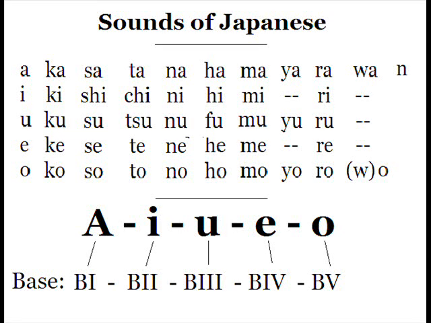For example, a, i, u, e, o, or ka, ki, ku, ke, ko. So for the verb kaku, the base 2 form would be kaki.